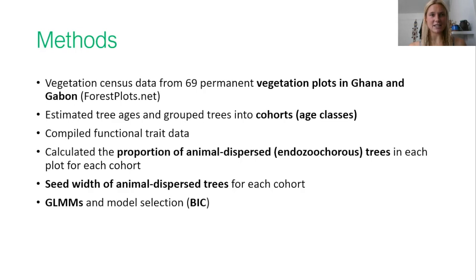We analyzed the data using generalized linear mixed models with plot identity as a random term and age cohort and country as fixed effects. We also fitted an interaction between cohort and country and included a variety of covariates such as precipitation and temperature. We then conducted model selection based on the Bayesian information criterion.